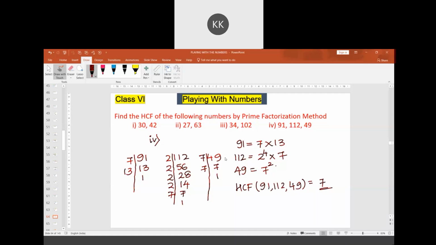Though there is 7 square here, we have to consider the lowest power. Here the lowest power is 1. So we have to consider 7 to the power 1, which is 7. This is how we find the highest common factor by this method. Hope you have understood this.